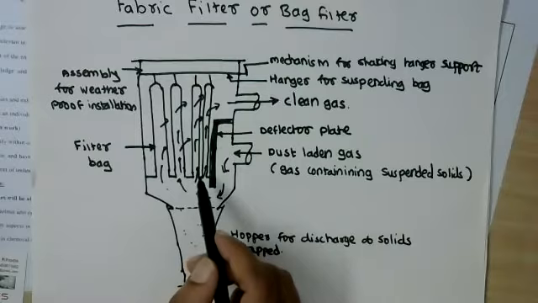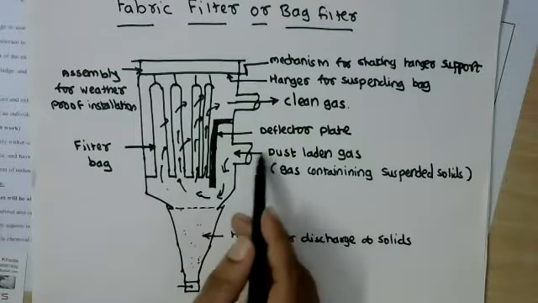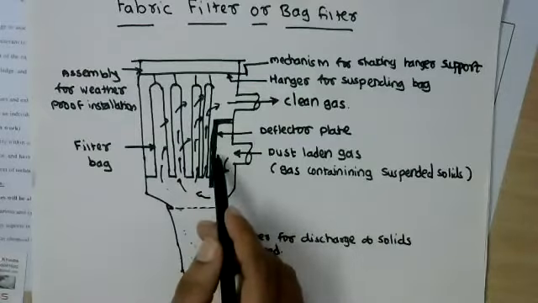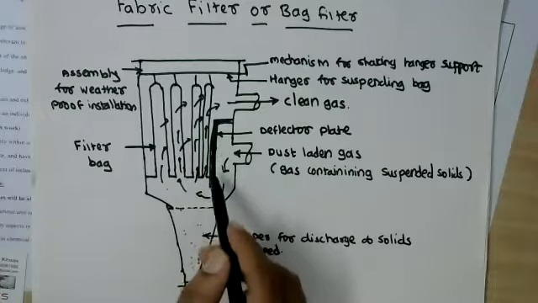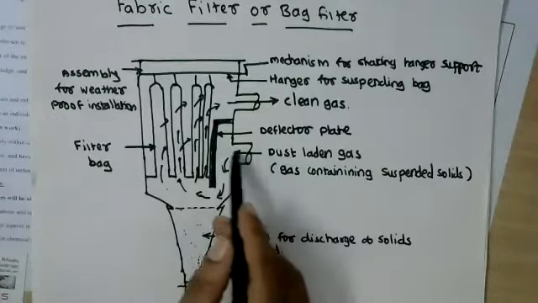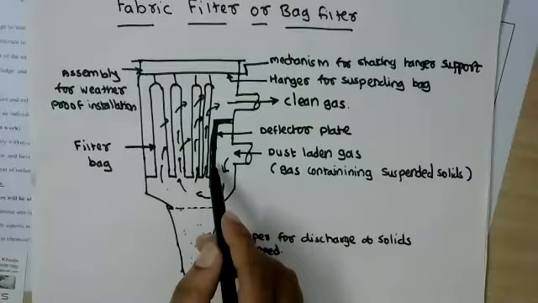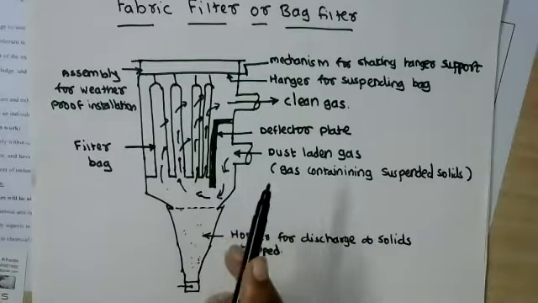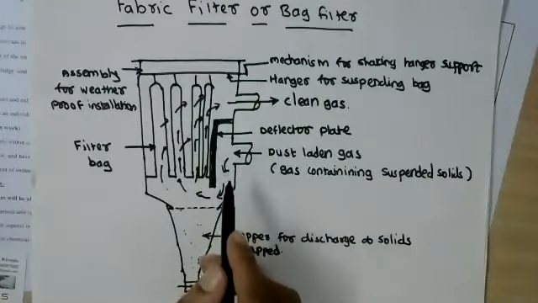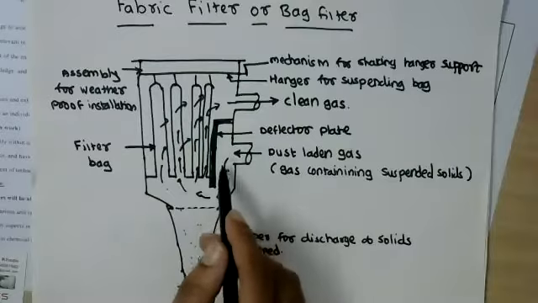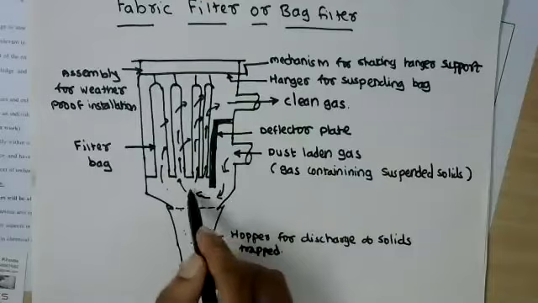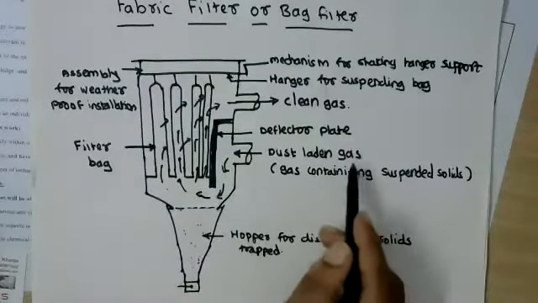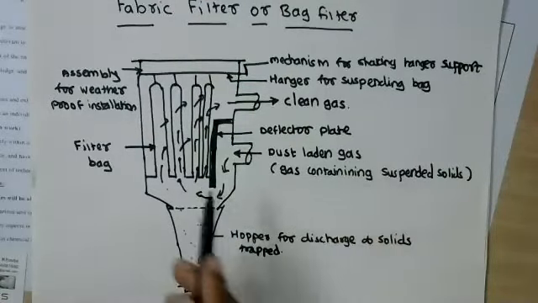Now because of this, what happens? Number one, there may be impact of solids present in the gas with the deflector plates. Therefore, when the solids strike this deflector plate, they will lose their momentum and will fall down. Now remaining fine solids may pass along with the gas, which is diverted in a downward direction. Now either it could be gas or air, depends.